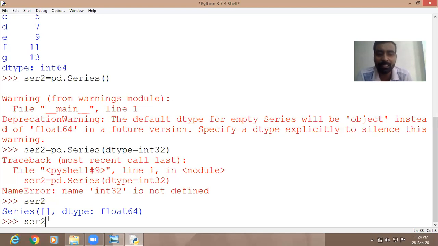You are saying this series 2 is equal to value, or index. See, if you try series 2, then index, then value, what?